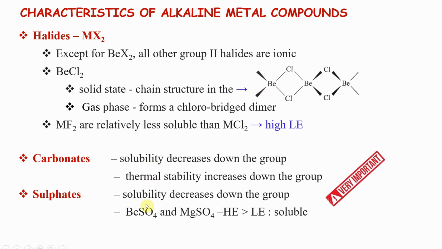This is the most important. இது நிறைய வாட்டி வரும். Carbonates and sulfates. Solubility decreases down the group. கீழே போக போக solubility கம்மியாயிட்டே வரும். Thermal stability increases down the group. Solubility கம்மியாகுது, thermal stability. This order you have to remember, memory based.